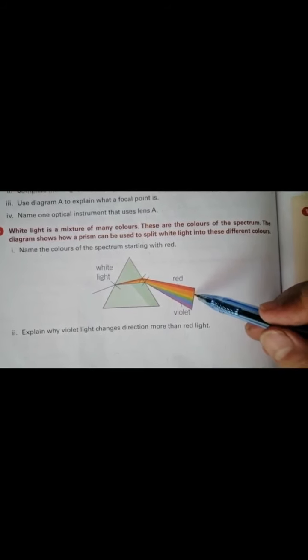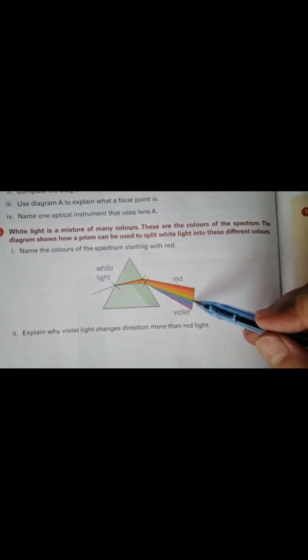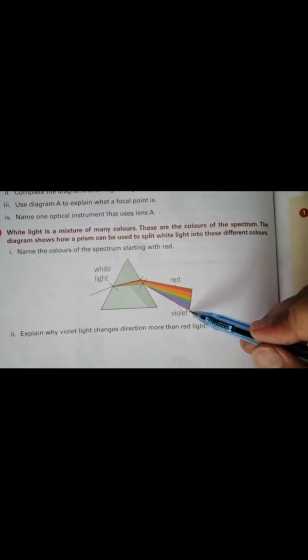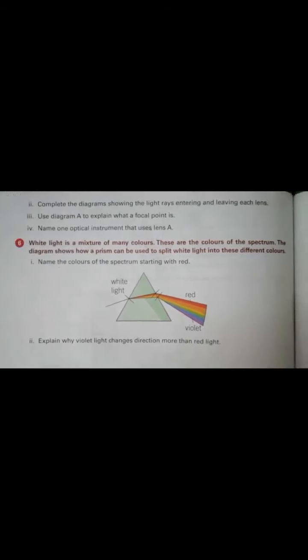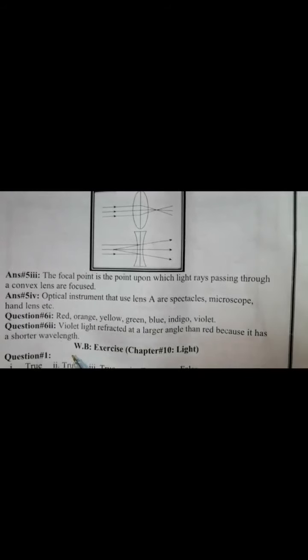Red, orange, yellow, green, blue, violet. Question number 6, part 2. Explain why violet light changes direction more than red light. Violet light is refracted at a larger angle than red light because it has a shorter wavelength.